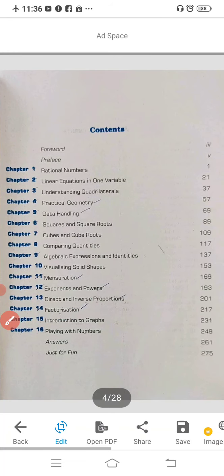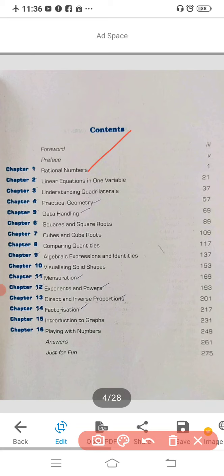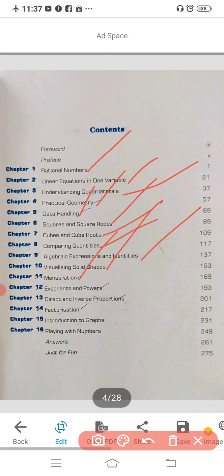In the index part, your first chapter is rational numbers. Second chapter, you are going to deal with linear equation in one variable, understanding quadrilaterals, practical geometry, data handling, square and square roots, cubes and cube roots, comparing quantities, algebraic expressions and identities, visualizing solid shapes, mensuration, exponents and powers, direct and inverse proportion, factorization, introduction to graph, playing with numbers. All these chapters you are going to study this year.